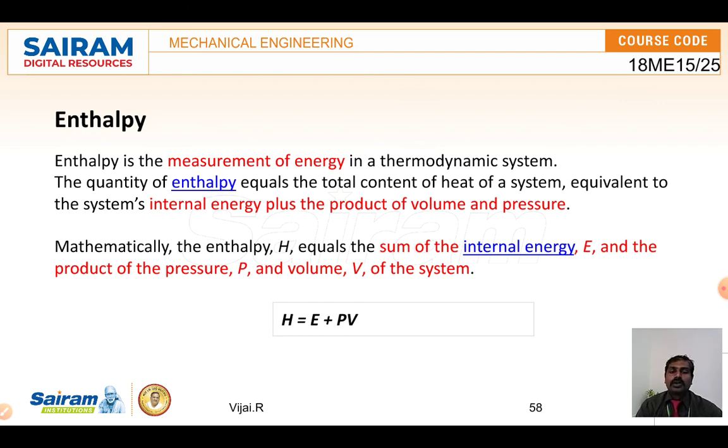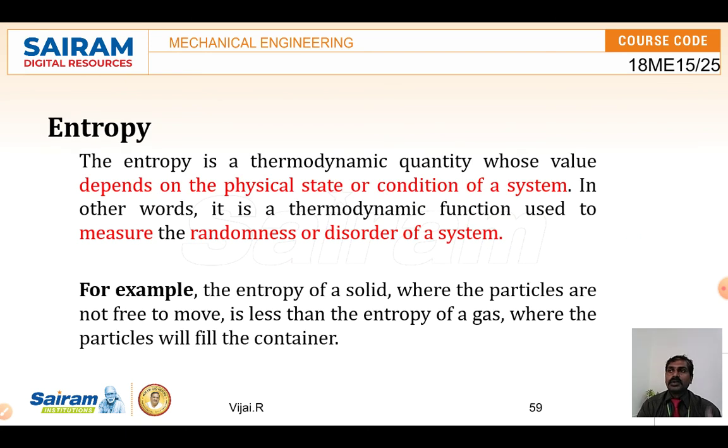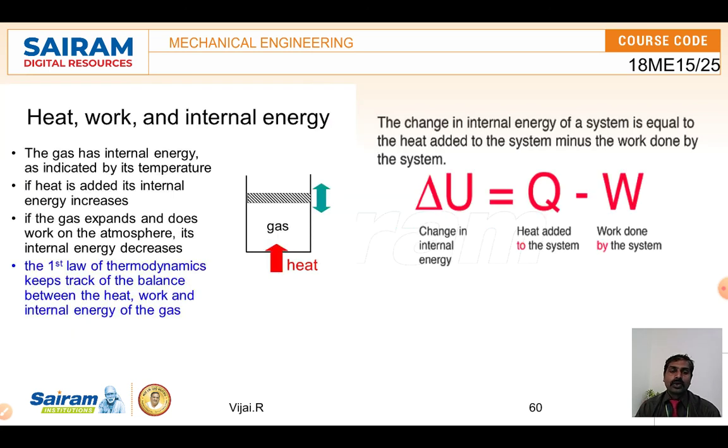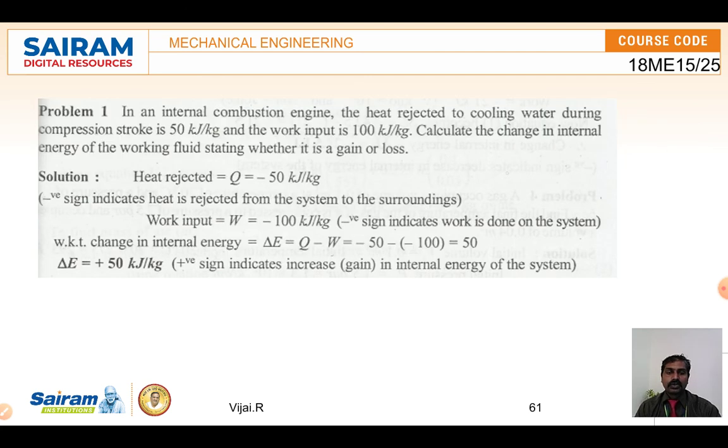In the further problems, there is hfg and enthalpy that we are going to find. Enthalpy of a system tells how much heat is needed to convert one form of fluid into another, or one material into another. We are going to study that in the further classes. These are all the basic things we have to learn in this.